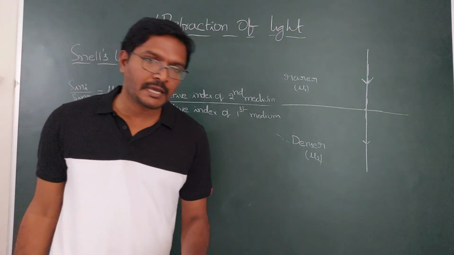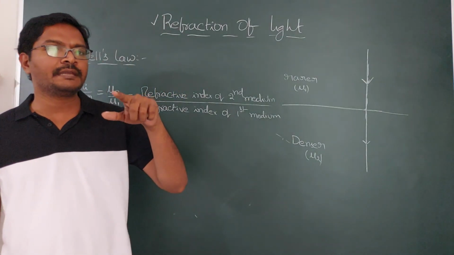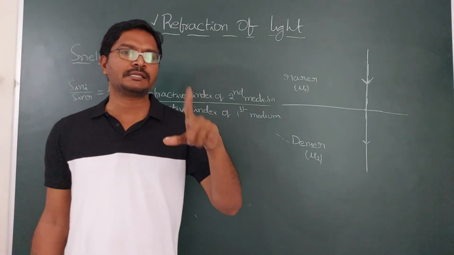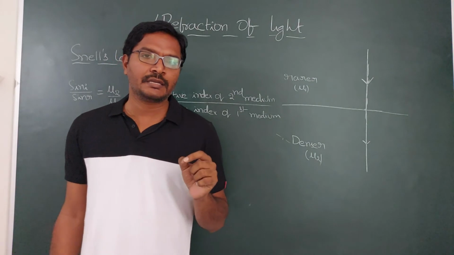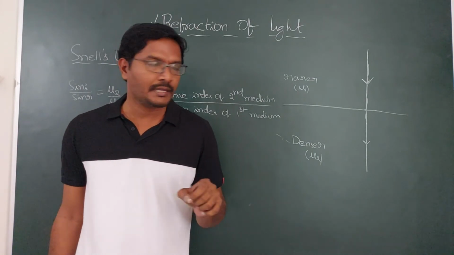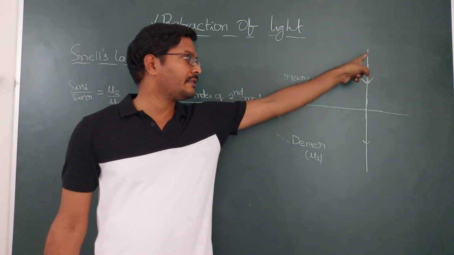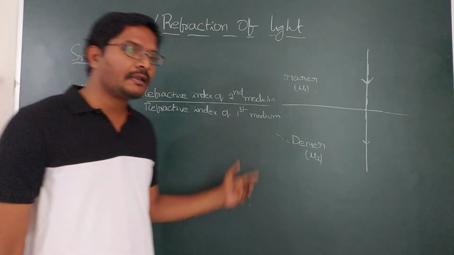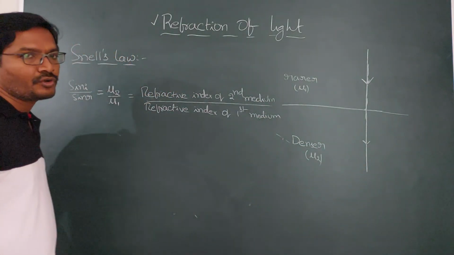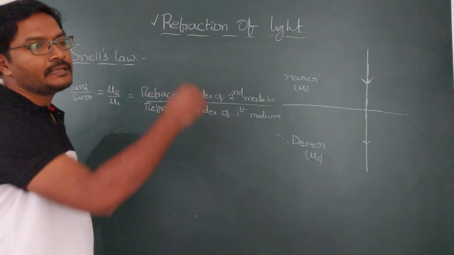According to Snell's law, as we have seen, there is a case where refraction does not happen. So what is the condition for refraction not to happen? We have seen that if you send a light ray in the direction of the normal, then refraction does not take place. Here another condition is there, where refraction does not happen even if we are sending the ray at an angle.